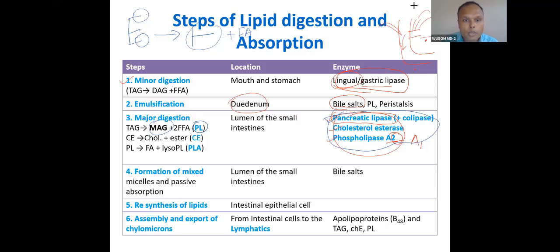And phospholipase A2 will break the second bond. This is the phosphate, and you can see this is the second. So this second will be broken down. The phosphate group is here, the second carbon is broken, and the first chain remains, so a lysophospholipid will result. So remember these three enzymes. If you remember these three enzymes, then everything will be done.